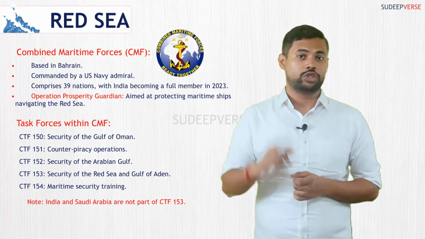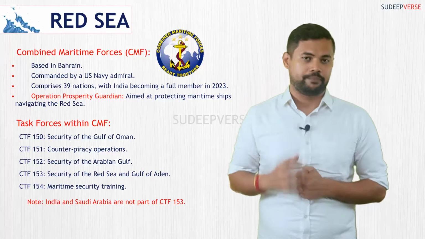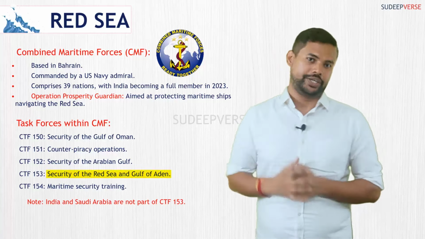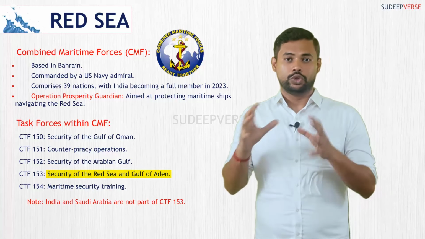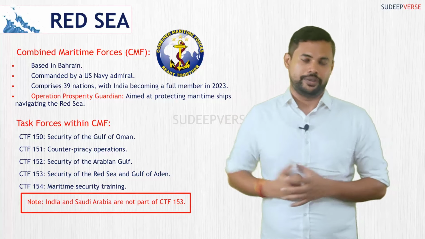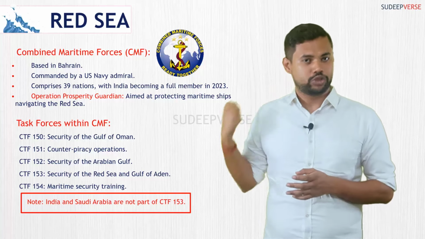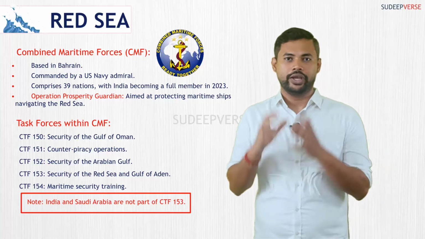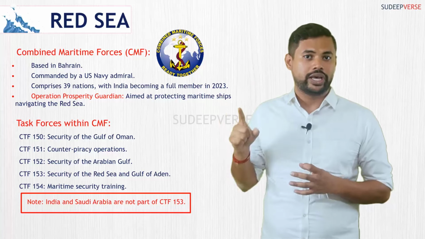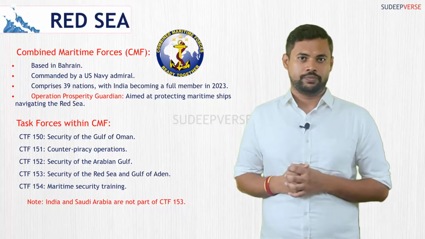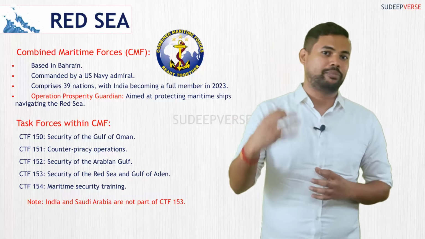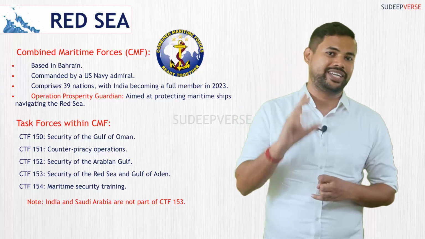Within the CTFs, the most important CTF is CTF 153. CTF 153 is in charge of Red Sea, Gulf of Aden security. Now this CTF 153, though India is a member of the Combined Maritime Forces, India is not part of CTF 153. Not only India, Saudi Arabia is also not part of CTF 153. So you should understand that both Saudi Arabia as well as India is not part of CTF 153, though they are members of the Combined Maritime Forces. So I hope you got an idea of what is the Red Sea's spatial sense and what is this Combined Maritime Forces, as well as what is Operation Prosperity Guardian.